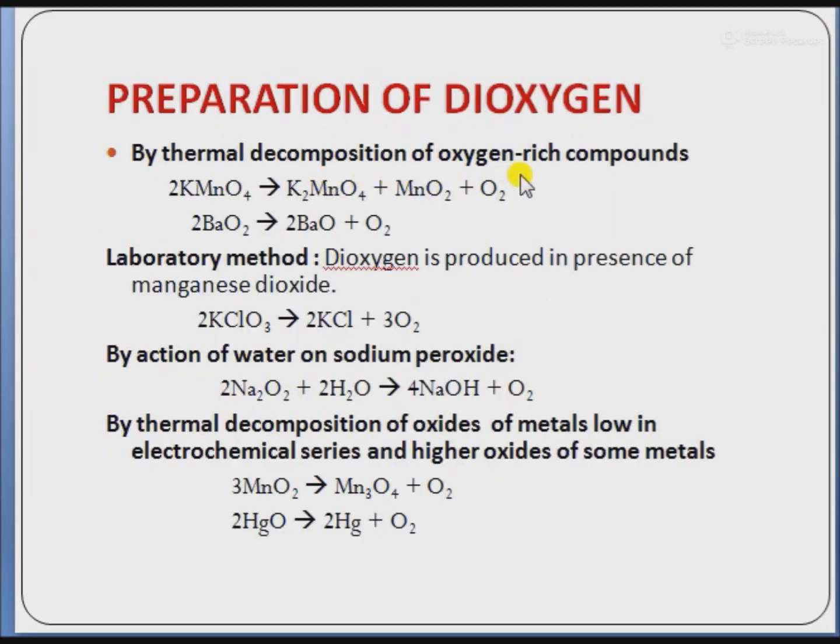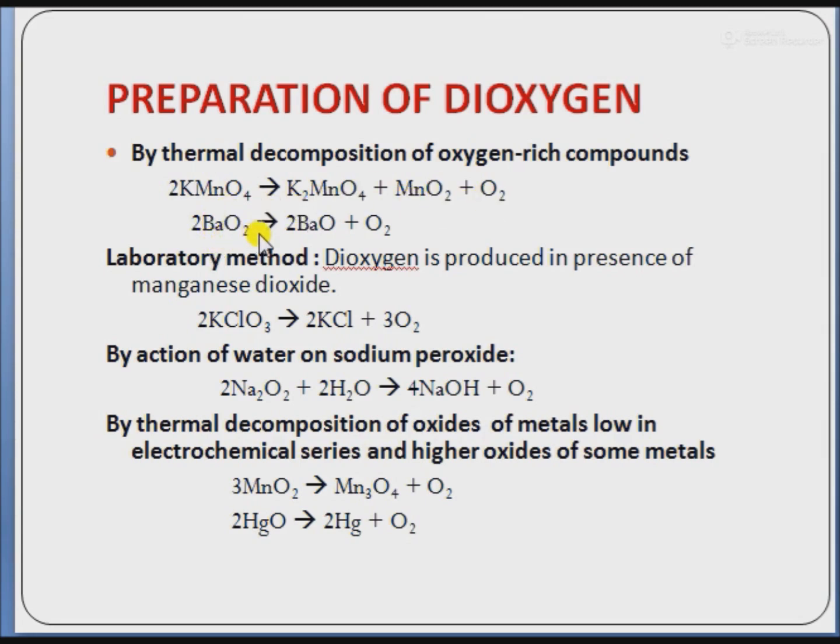Preparation of dioxygen. These are the following methods for preparation of dioxygen. First is by thermal decomposition of oxygen-rich compounds like KMnO4, potassium permanganate, KClO3, KNO3, BaO2, etc. When KMnO4 decomposes, it forms K2MnO4 plus manganese dioxide plus oxygen.